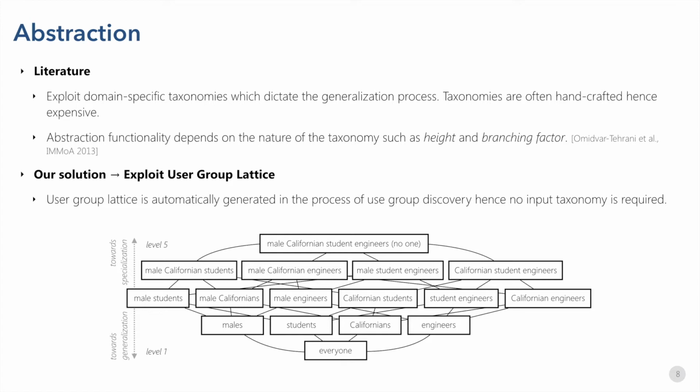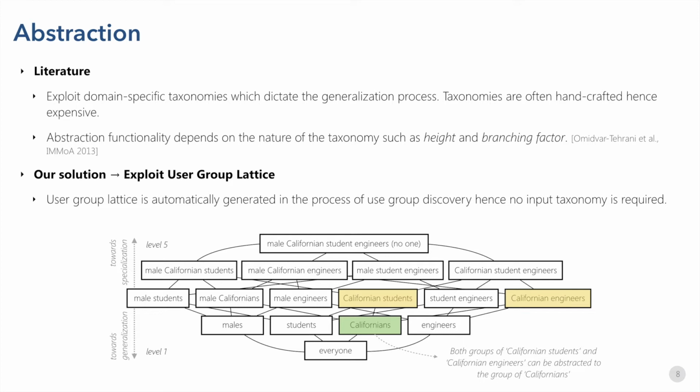The lattice is automatically generated in the process of user group discovery, hence no input taxonomy is required. An example of a partial user group lattice is illustrated here, where, for instance, both groups of Californian students and Californian engineers can be abstracted to the group of Californians. So we discuss lattice-based abstraction in this talk.